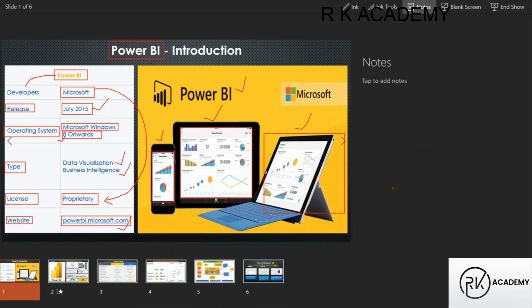Right. So to create this type of reports, do we have only one Power BI in the market? No. With Power BI there are many competitors, guys. Like when you purchase a car, we have multiple brands in the market. When you purchase a mobile phone, we have multiple brands, right?